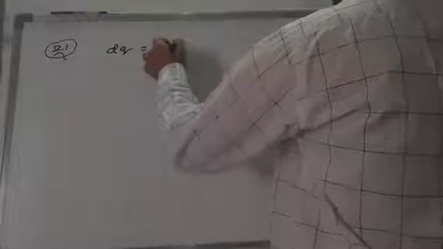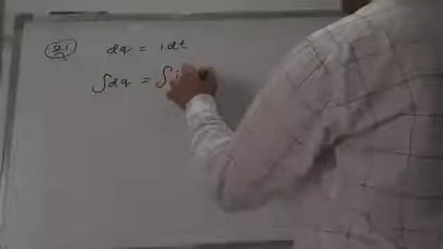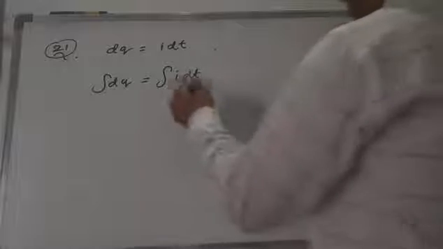So in the 21st question it is like this. What we have written is dQ is equal to I dt. We know this, right? So integral dQ is equal to integral I dt.